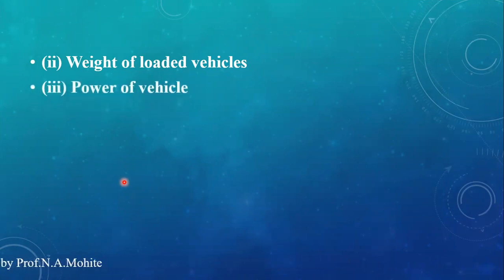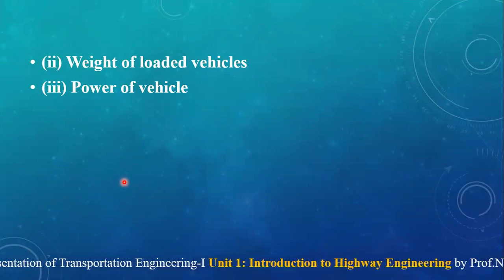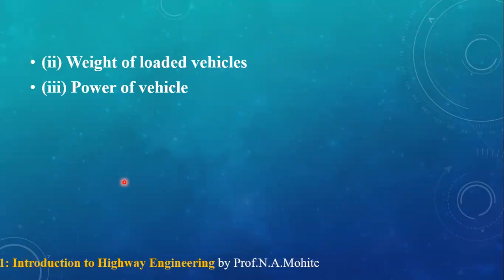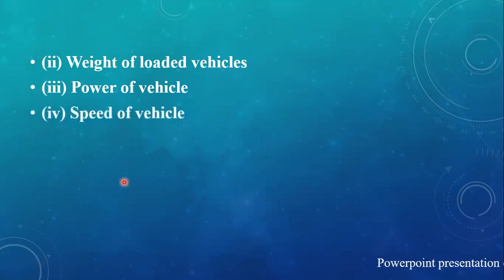Next one is the power of the vehicle. The power of the heaviest vehicles and their loaded weight govern the permissible and limiting values of the gradient on the road. Next one, speed of the vehicle.